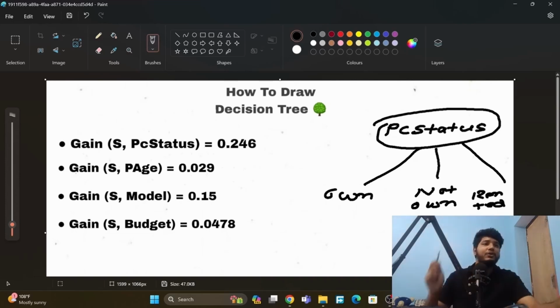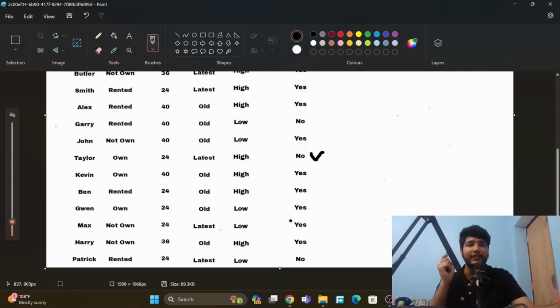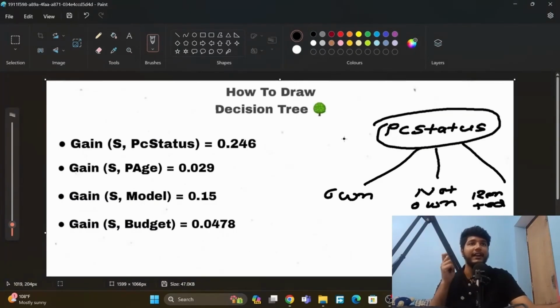In not on, if the PC status is not on, we can see here that for not on, all the values are yes. Not on, yes, yes, yes, yes. Every decision of this is yes, so we will select yes. We can calculate it from here, because every decision it has is yes.